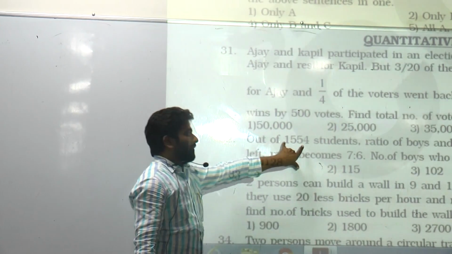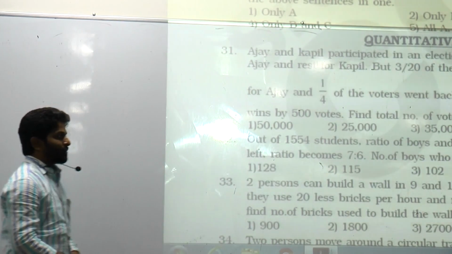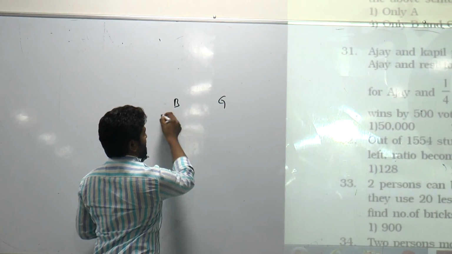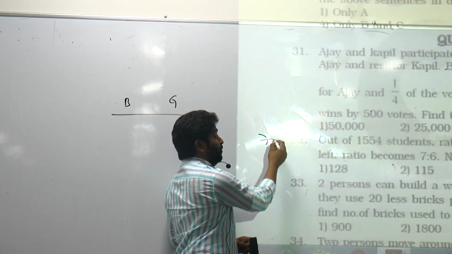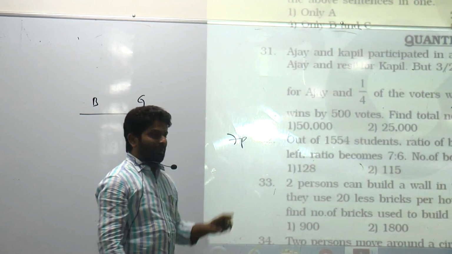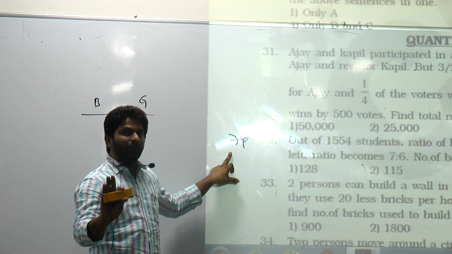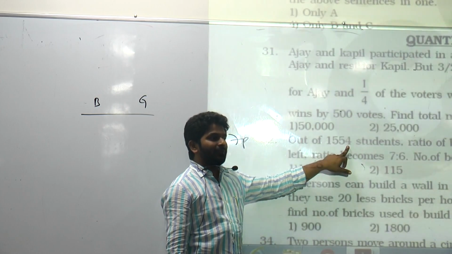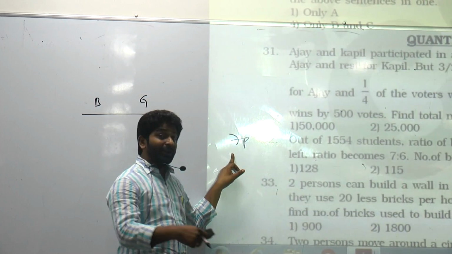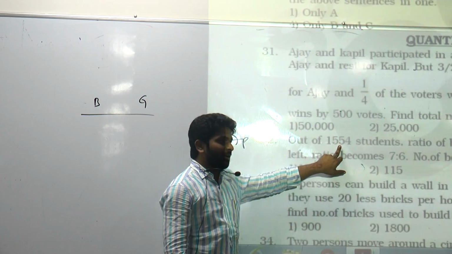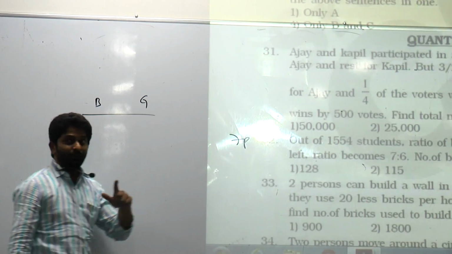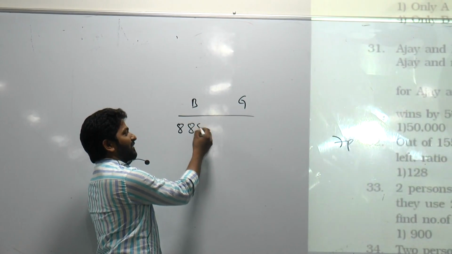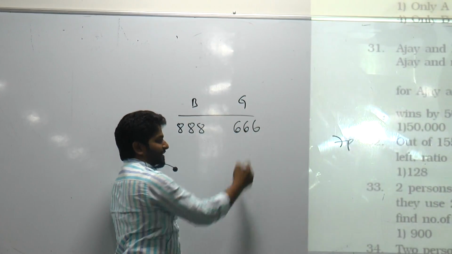Now 1554 students were there, divided in the ratio 4:3. So total how many parts do we have? 7 parts. So 7 parts is equal to 1554. 7 times 200 is 1400. Apart from 1400, how much extra do you have? 154. 7 times 22 is 154. So 1 part is equal to 222. So the total number of boys is 4 parts, 888, and girls are 666.